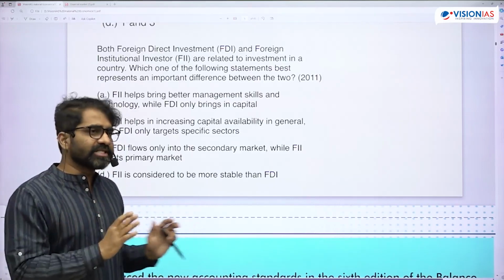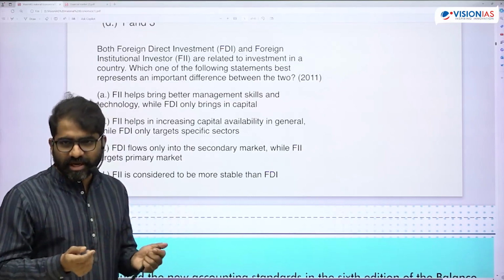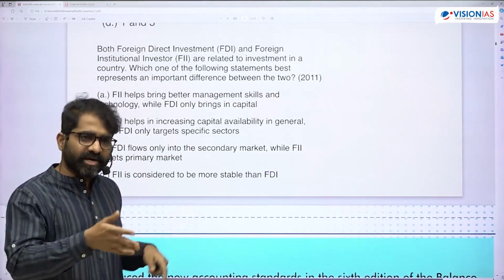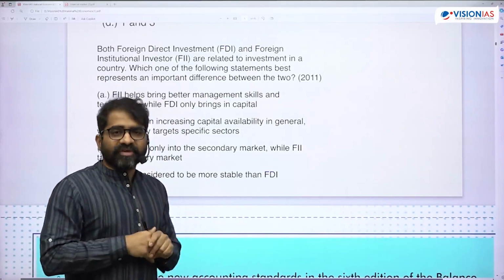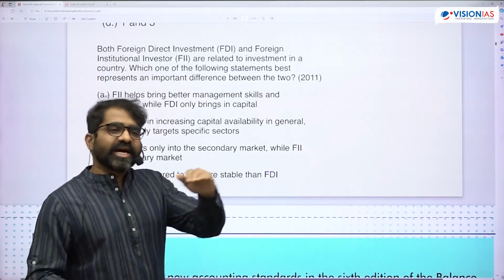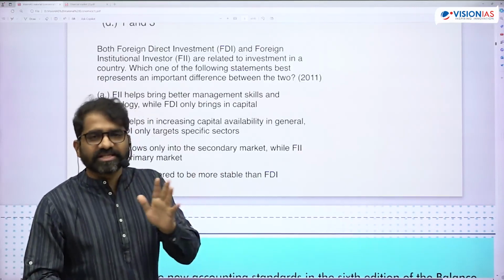Okay, so FII investments are indirect investments, and here the intention is not to do business. FII investments can go into debt markets or into equity markets anywhere. So FIIs are less stable, FDIs are more stable. Is that okay? FDI is more stable, FII is less stable.